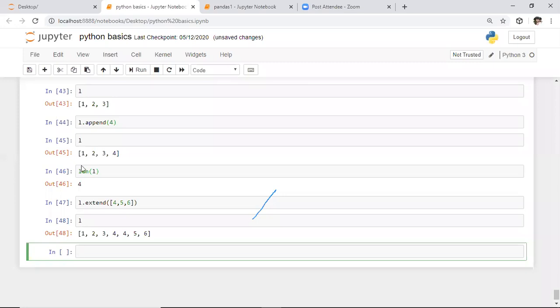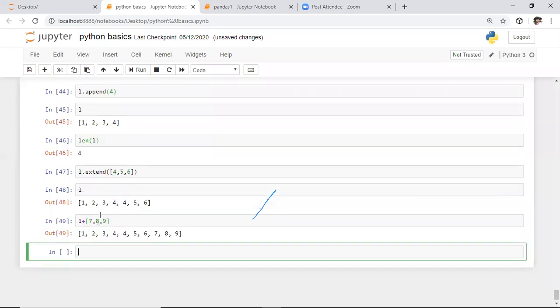So if you want to add only one attribute in the list, we need to use the append function. Whereas if you want to extend one list with another list, we need to use the extend function. In place of this extend function, we can use the plus symbol also. In this example, here I'm saying 7, 8, 9.